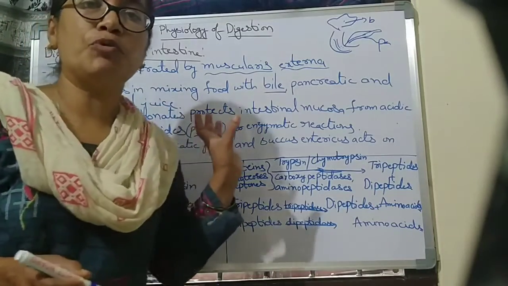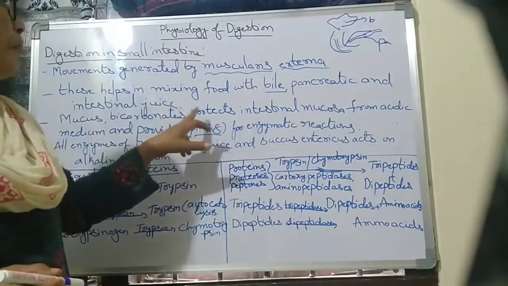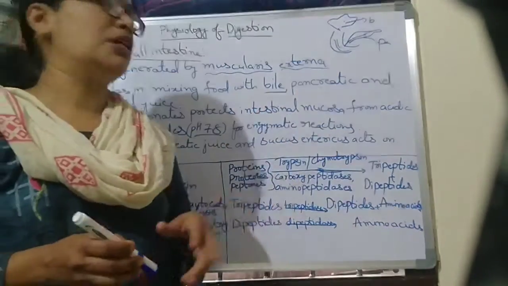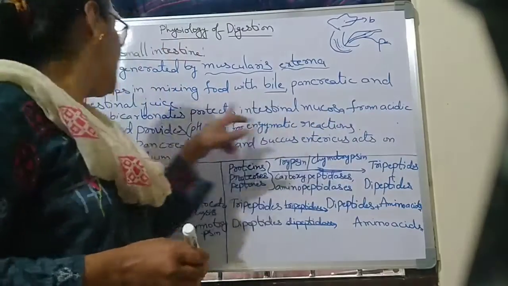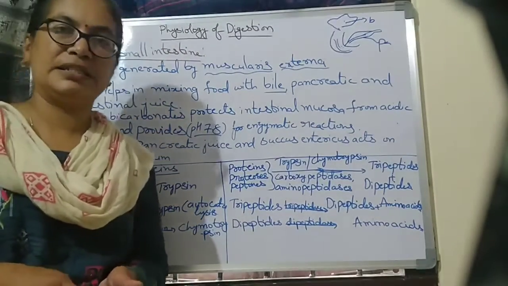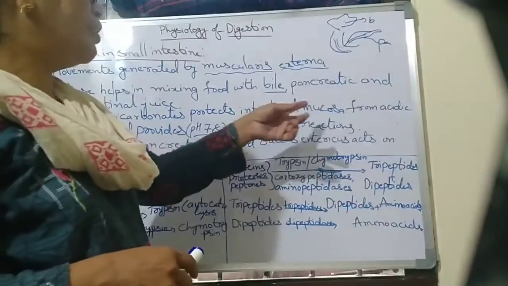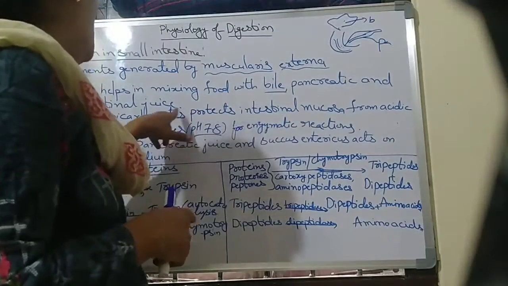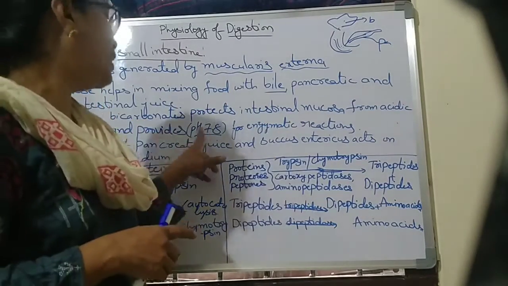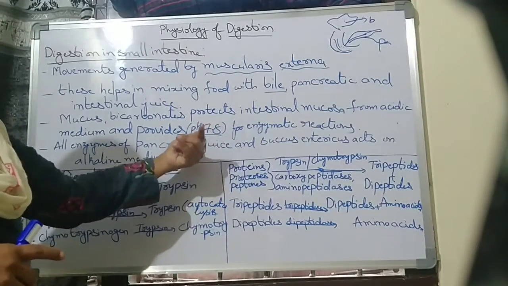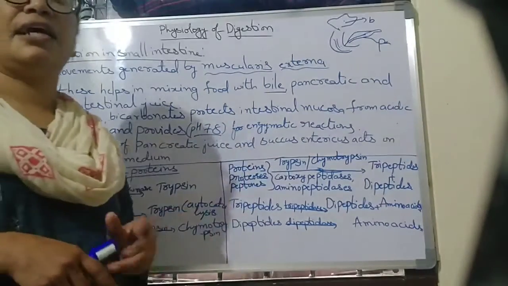And next, there are mucus and bicarbonates that protect the intestinal mucosa from the acidic medium, which contains acidic HCl. So they protect the mucosa layer from the acid. They also provide a pH of 7.8 for the enzymatic reactions.